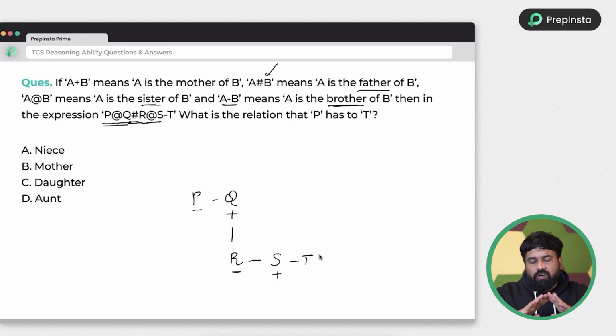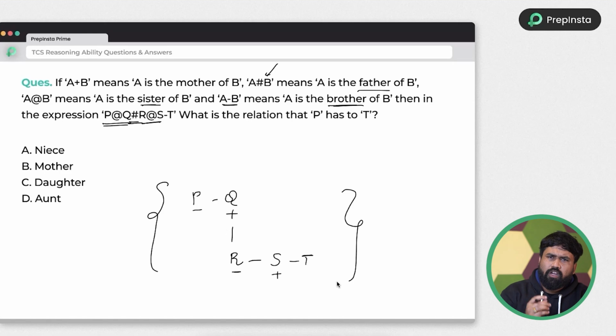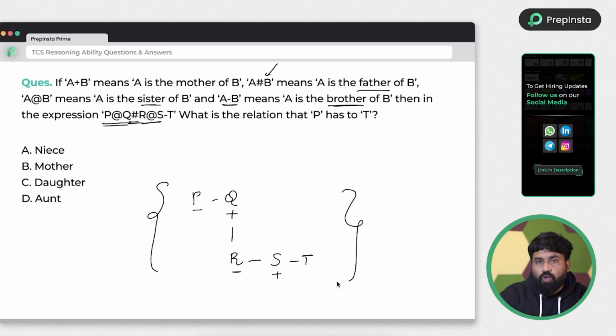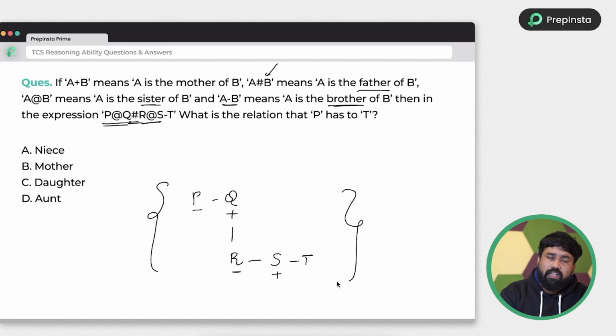So without reading or wasting any time, to draw the picture you will take hardly 20 seconds. In the next 10 seconds, you can complete the task. This type of question, which includes code language, we call coded blood relations. It will take only 30 to 40 seconds max to solve. So you can utilize this time in arrangement concepts and other high level problems. You have to save your time.